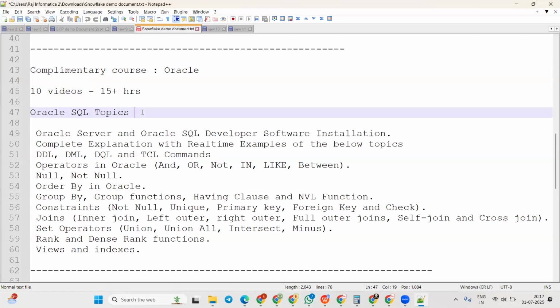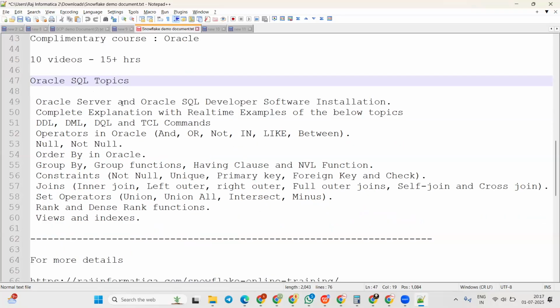And we are going to start from complete scratch, like what is a table, what is a tuple, how to insert data. From there we will start. We'll give you the complete topics that I have mentioned on the screen, and you can take a screenshot as well. All these topics will be covered in this complimentary course. Got it? And you can ask me a question like, what if I have already completed Oracle SQL?